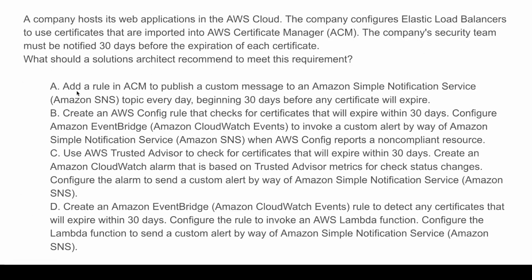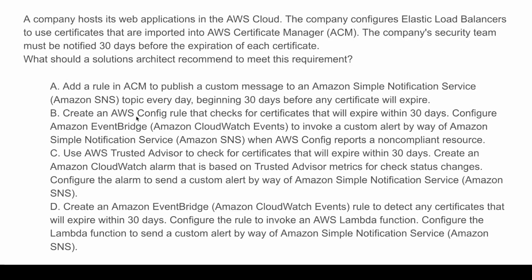For option A, we're adding a rule in ACM to publish a custom message to an Amazon SNS service. Well, just SNS. Now, this seems good at first, but the problem is ACM cannot actually send a message directly to SNS. So A just straight up does not work.